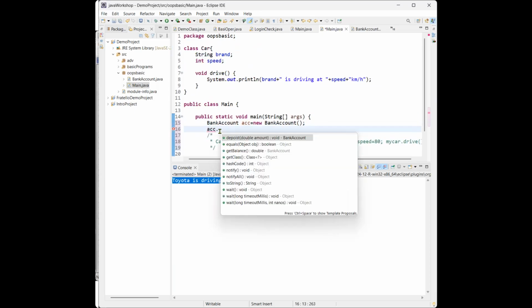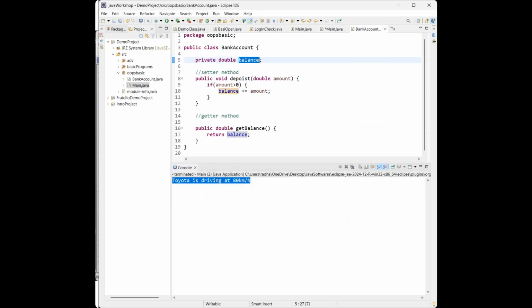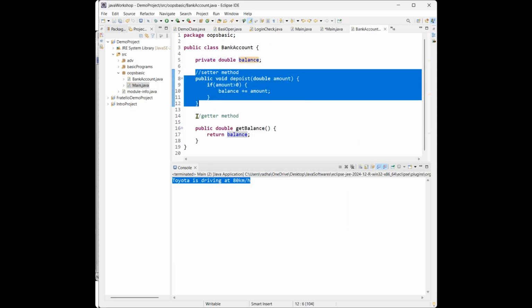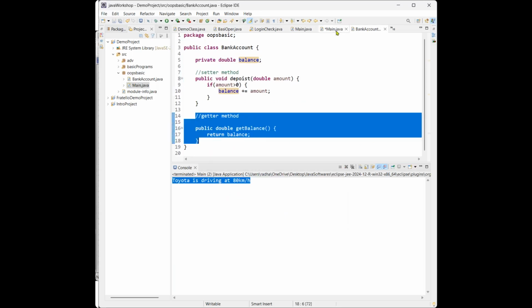When I type the account object dot, it is not showing me any variable, because in encapsulation we declare the variables as private, so they cannot be accessed directly. If you want to read or use the balance, you can use the getter and setter methods.